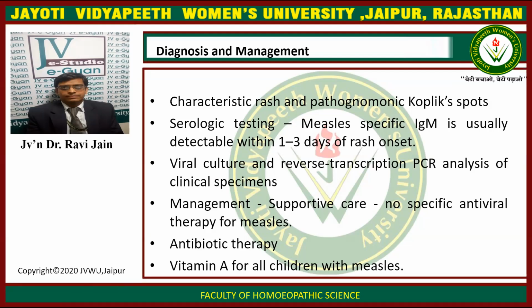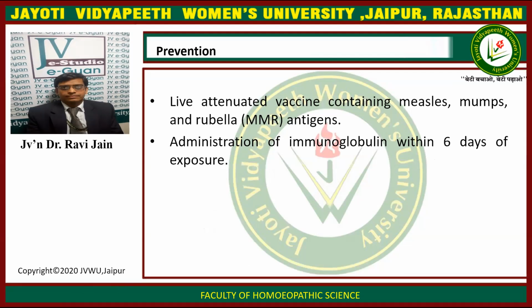The management consists of supportive care. No specific antiviral therapy for measles is present. Antibiotic therapy can be given, and vitamin A is usually prescribed for all children with measles. Now prevention. How can you prevent measles? Live attenuated vaccine containing measles, mumps and rubella antigen, that is MMR, and the administration of immunoglobulin within 6 days of exposure is usually prescribed.